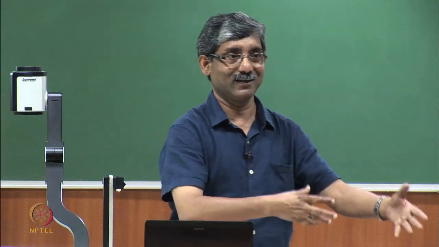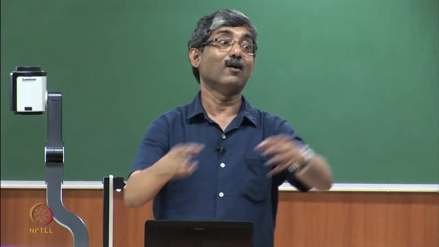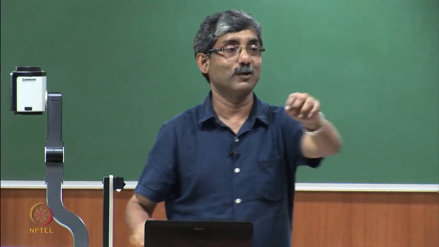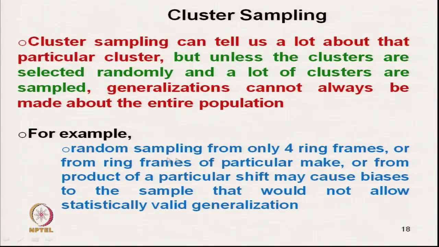He is taking and testing, and that may result in an entirely different result than the population. So, cluster sampling has drawbacks. Random sampling from only 4 ring frames, or from ring frames of a particular make, or from the product of a particular shift, may cause bias to the sample, which would not allow statistically valid generalization. So, one cannot generalize. It is a simple one, okay. It is a feasible one, but you cannot generalize.